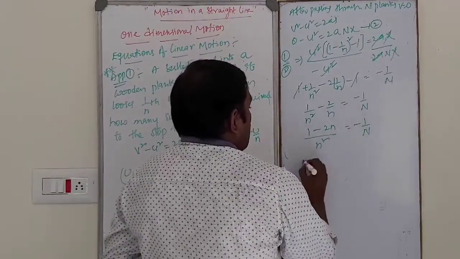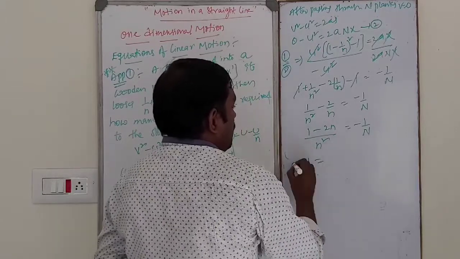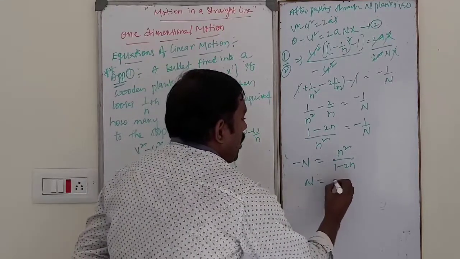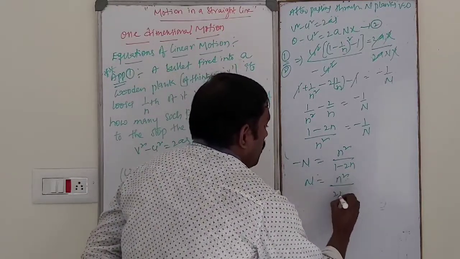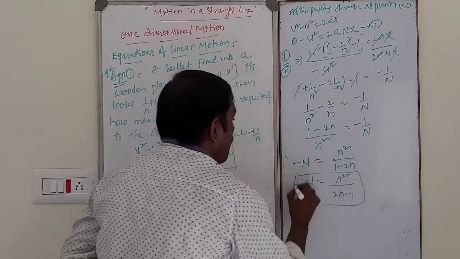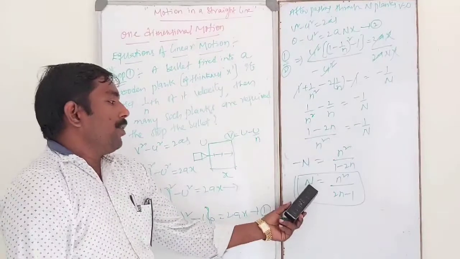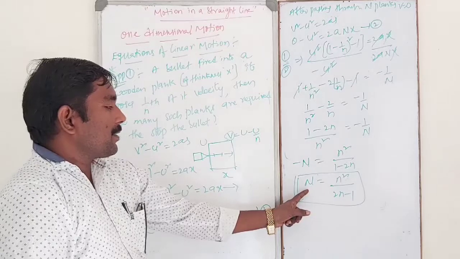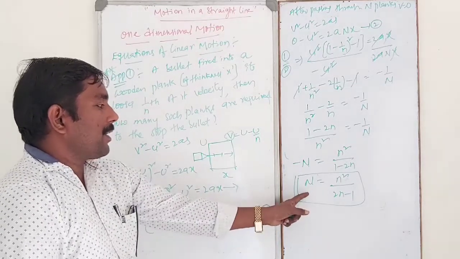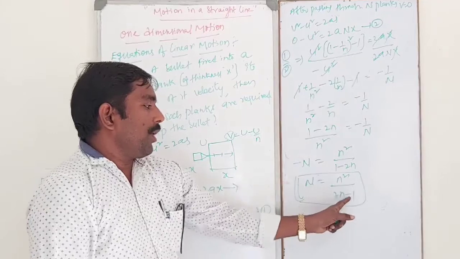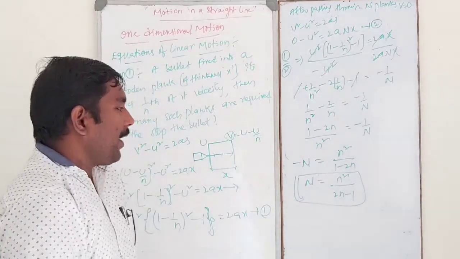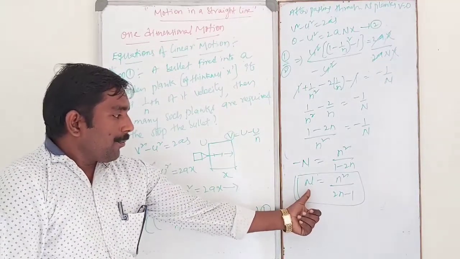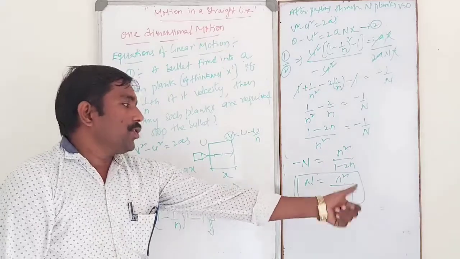So n is equal to what? Minus n is equal to n square by 1 minus 2n. So n is equal to n square by 2n minus 1. This is the number of such planks. So after n planks, final velocity will be 0. How many planks are required? n square by 2n minus 1 planks are required. So after this many planks, its velocity becomes 0.